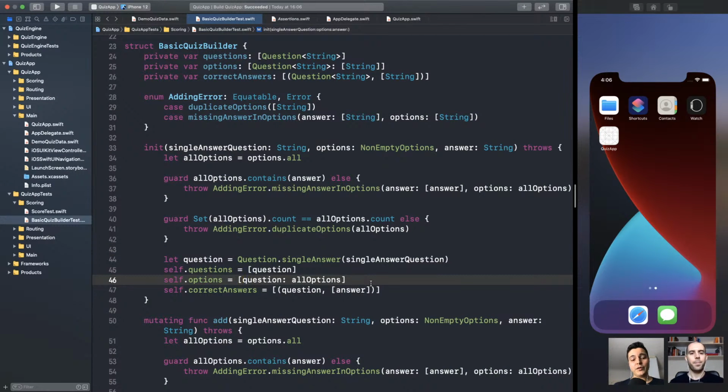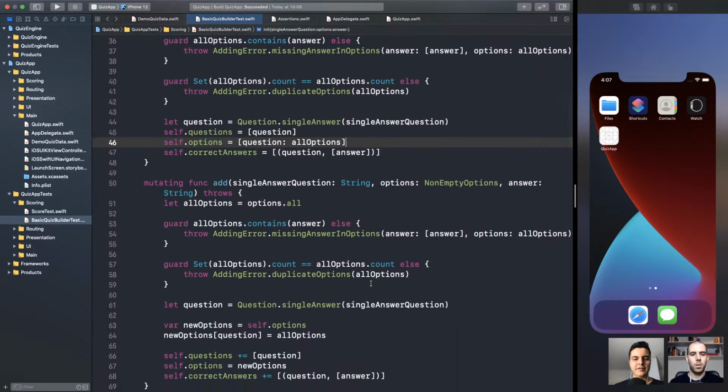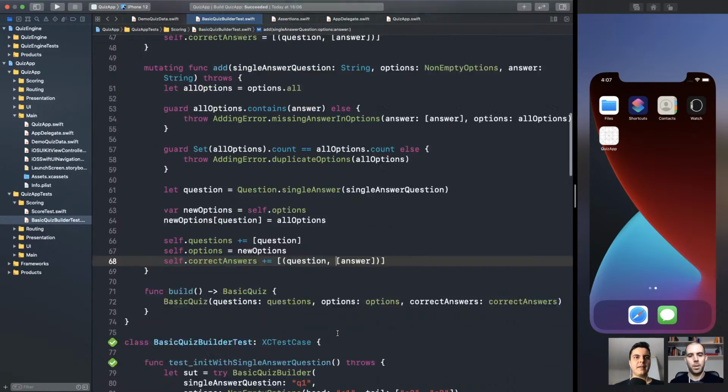Beautiful. So we also need to prevent adding the same question twice. Again, this is a specific rule in this basic quiz game. We shouldn't have the same question twice. Doesn't make sense. Maybe you have a quiz that could have duplicate questions. Why not? If that's your case, you create a different domain layer to preserve the invariants for your use case. Different types, different models. Make sense? Yep. All right. Let's add a new test.